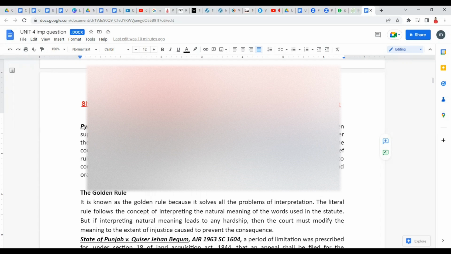We cannot always apply the literal, grammatical or dictionary meaning everywhere. Therefore, mischief rule was applied in this case. An interpretation which provides remedy shall be taken into consideration. So the court held that the word food will include anything which is consumable by mouth or orally. Thus, his prosecution was held valid.